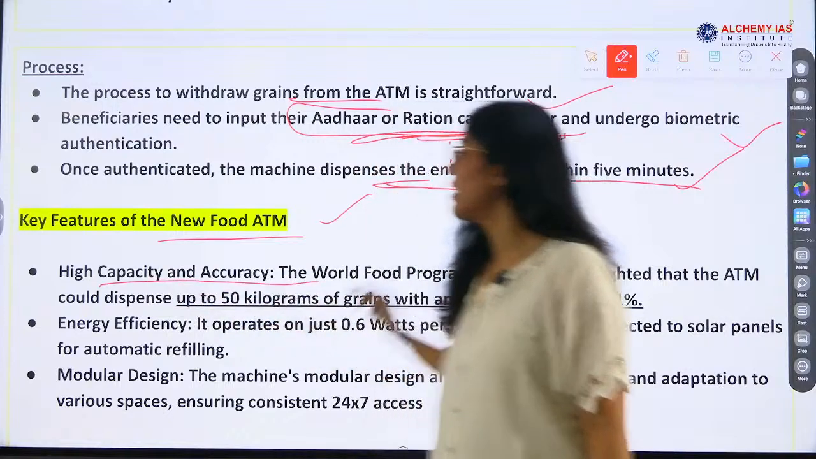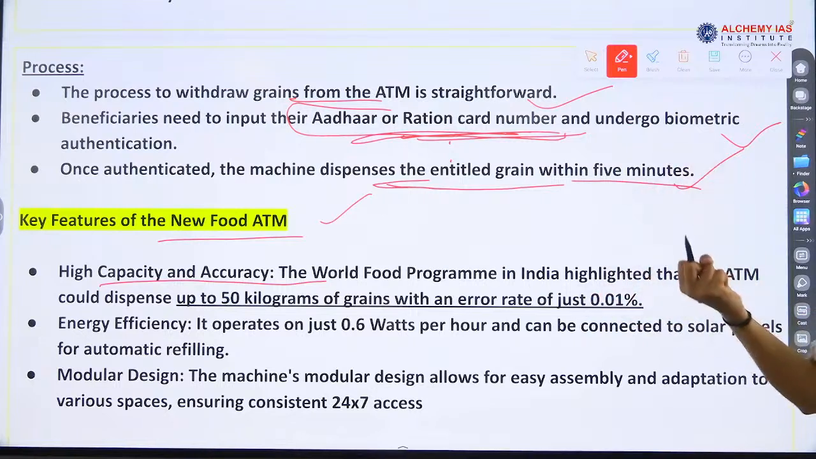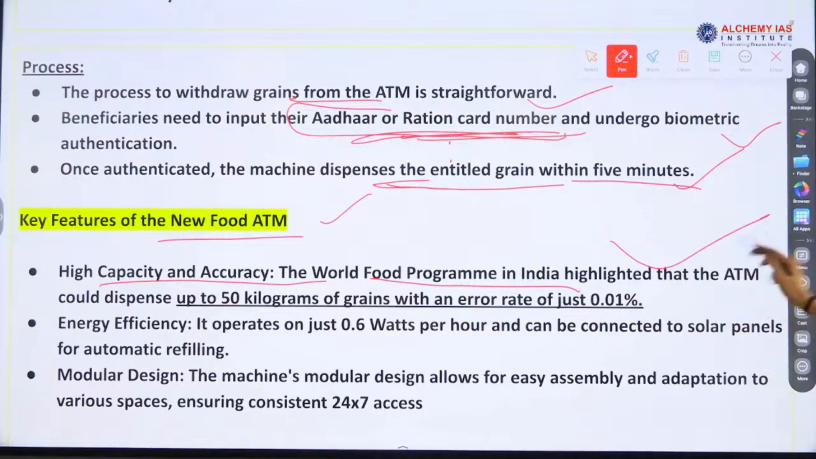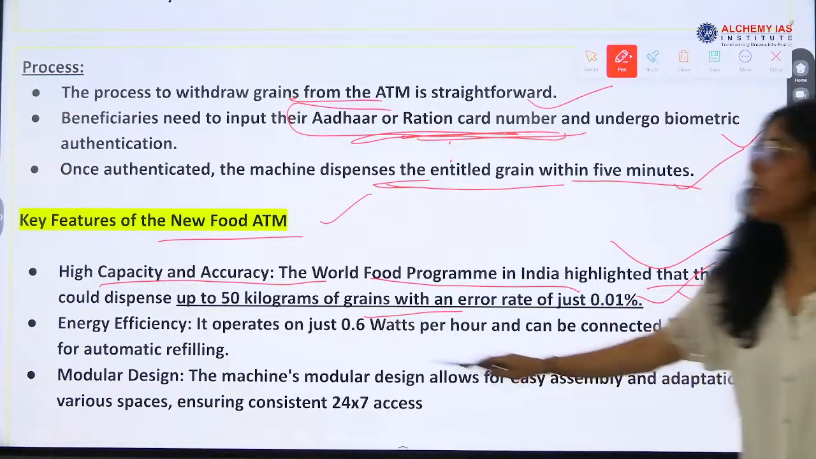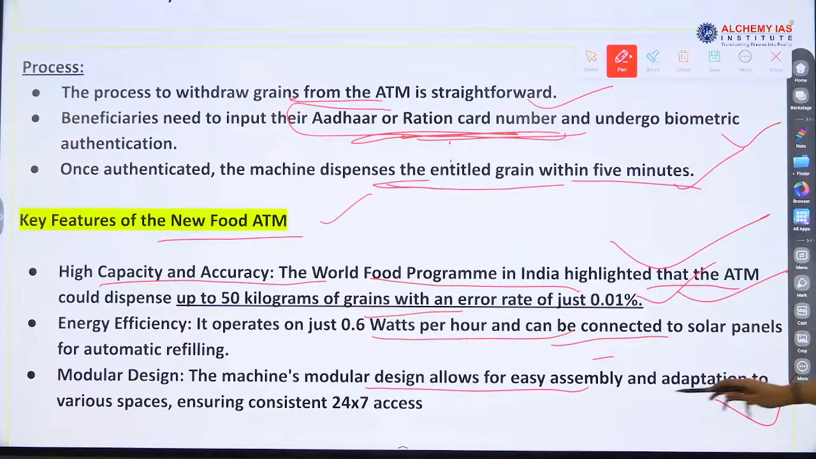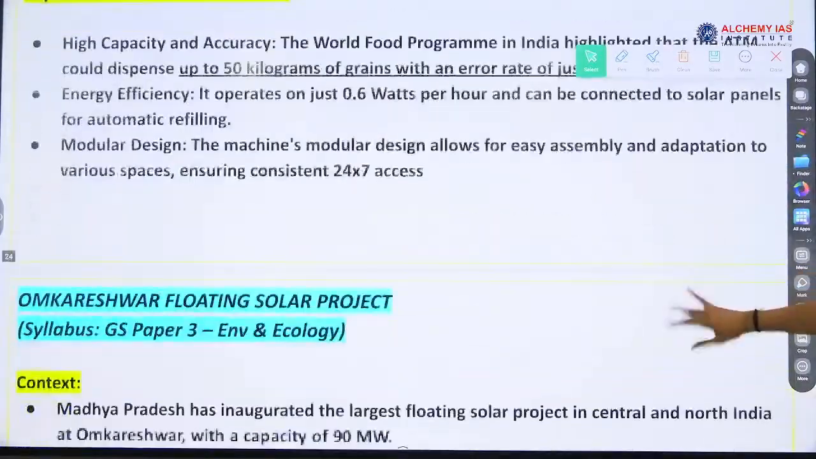Key features are what? High capacity and accuracy. So this is the Digital India part, yes or no? Transparency is there, accountability is there. So we know exactly who is the person who has dispensed the grain, right? It was highlighted that the ATM could dispense up to 50 kgs of grain, and then energy efficiency. It operates on just 0.6 watts per hour. Modular design allows for easy assembly and adaptation. The process is very easy, that is why we are installing the grain ATMs. Electricity usage is also less.